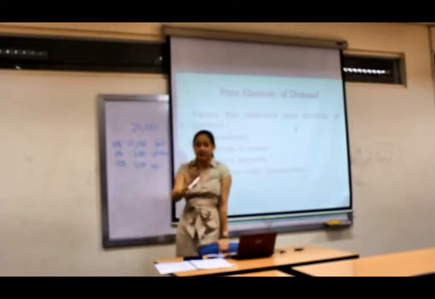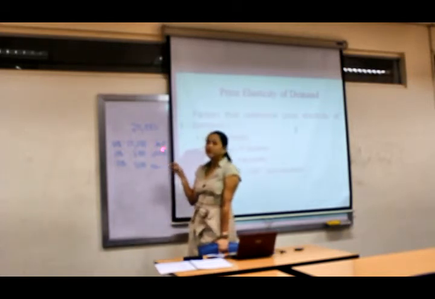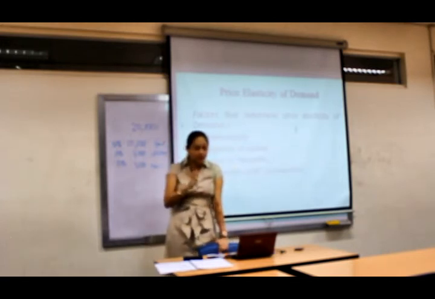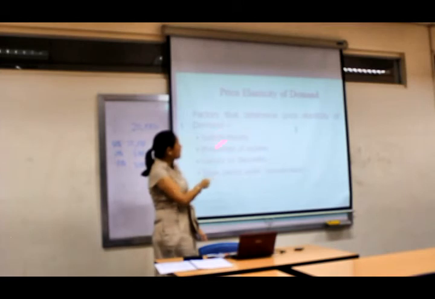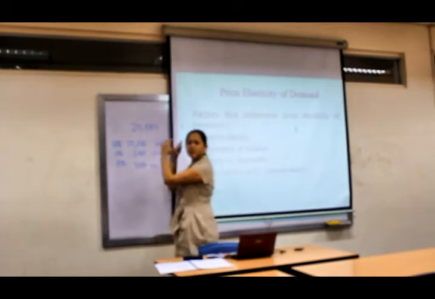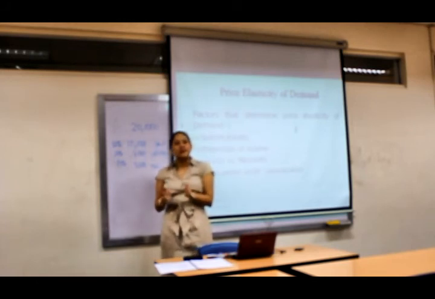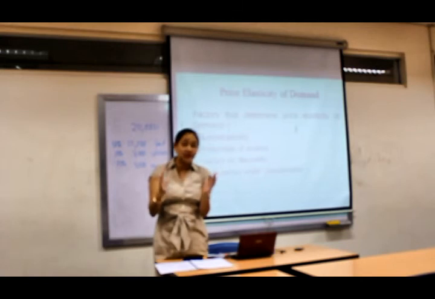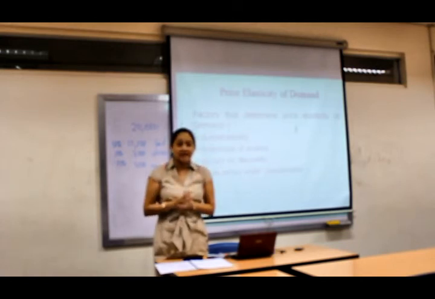Now, don't react first. I know that some of you are thinking, but food is a basic necessity, etc., etc. Don't confuse proportion of income with the other factors. We have luxury versus necessity here. Just look at it as a proportion of income. What is the logic behind something that occupies a big proportion of income being elastic?